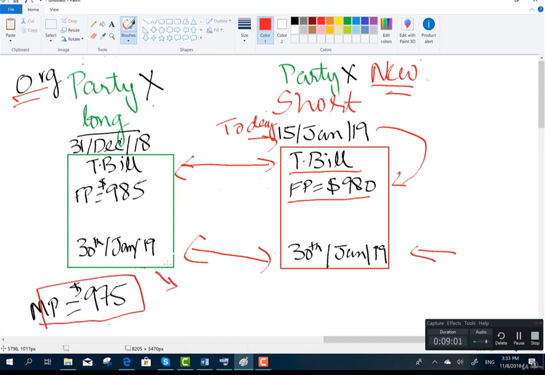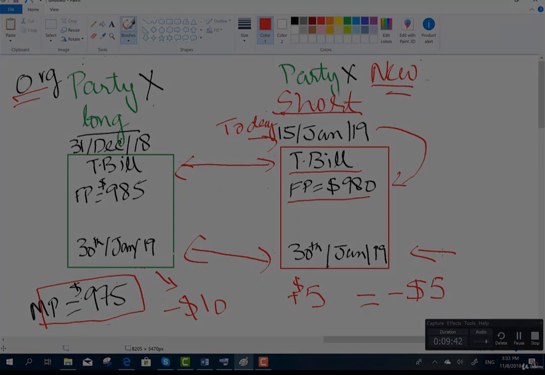On the original contract, Party X will incur a loss of minus $10. And on the new contract, Party X will incur a loss or gain? Party X agreed to sell forward for $9.80 when the market price is $9.75. So on this contract, Party X will get a gain of $5. So what would be the net position? Net position will be minus $5.